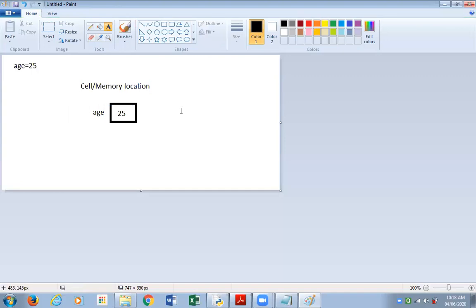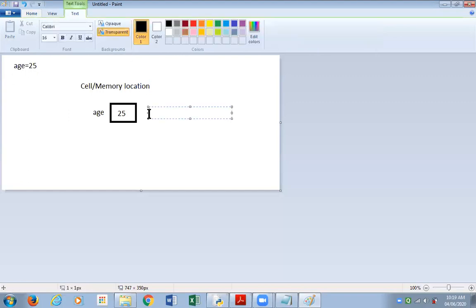So that's what we are exactly telling the computer. I'm telling the computer to go and store the value 25 in the memory and name that memory location as age. Actually, let me tell you that the location or the cell in the memory has numbers, what we call cell addresses.